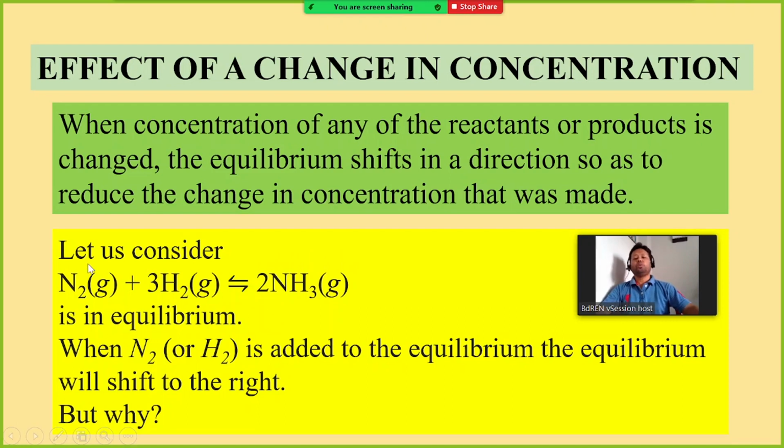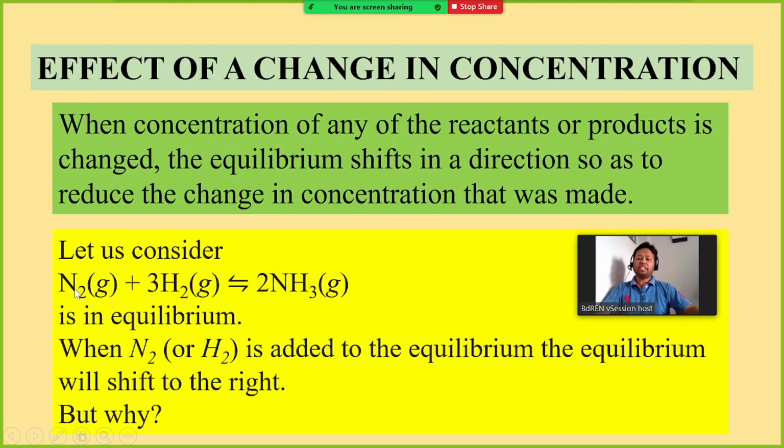Let us consider we want to increase the concentration of nitrogen in equilibrium. First of all, this reaction is in equilibrium, so you need to consider that the rate of forward reaction and the rate of backward reaction are the same.